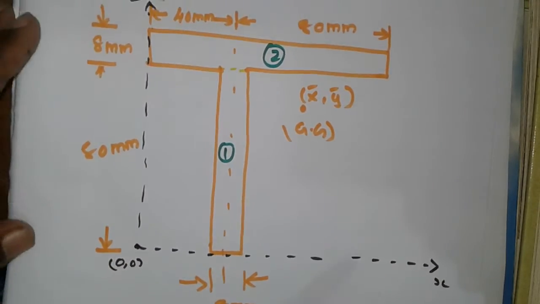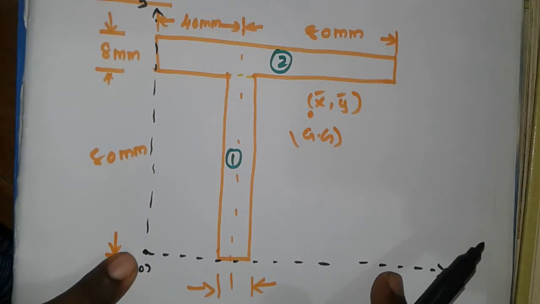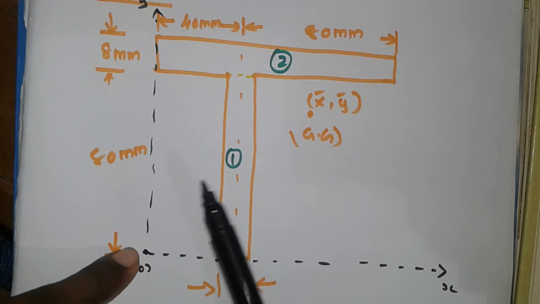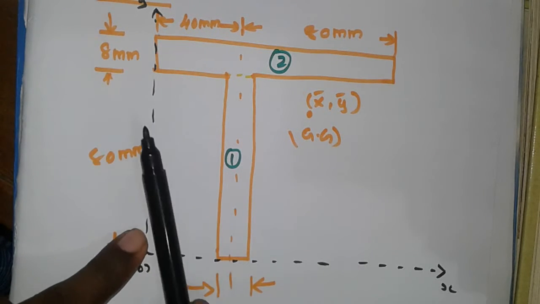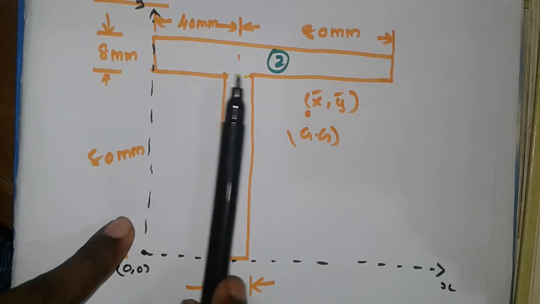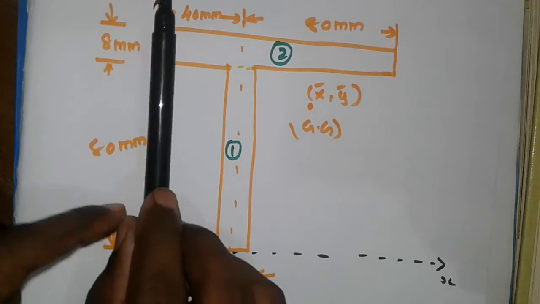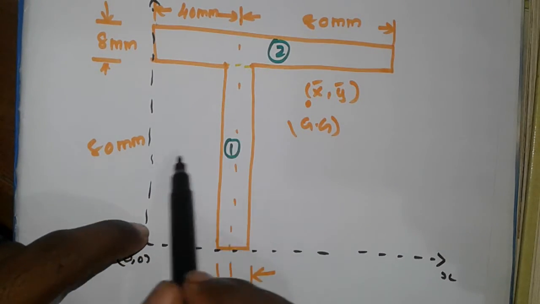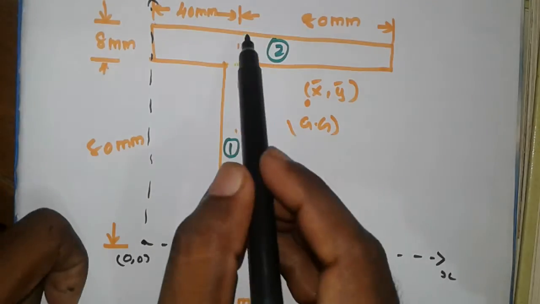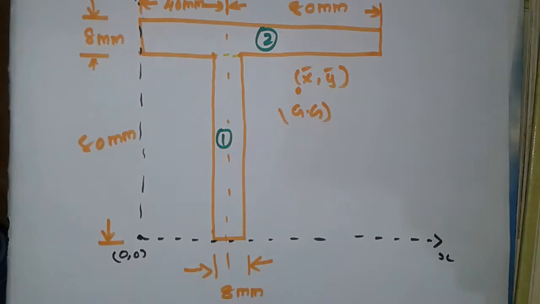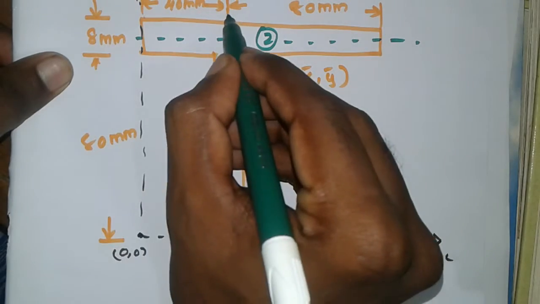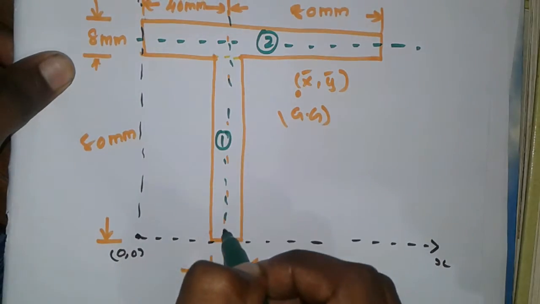This is the xy axis line, and we have to consider how much distance each section is from this axis, in both x and y planes. We have to draw the neutral axis. See, this is the neutral axis for section 1, and this is the neutral axis for section 2.